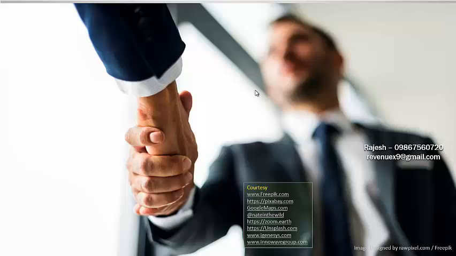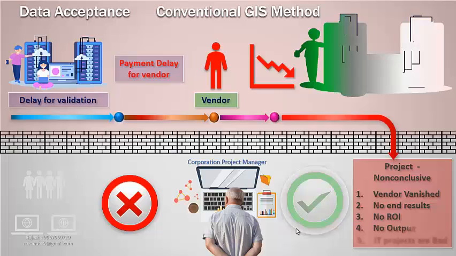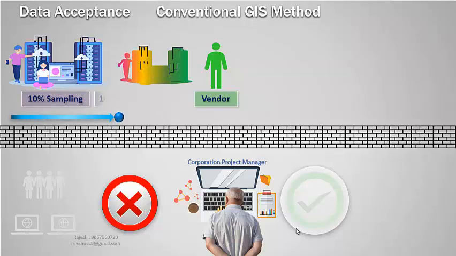Half processed data gets delivered to the corporation, which is again of no use. Project budget goes partially utilized. In the other option, the project manager ties up with the vendor and asks him to prepare a 10% sampling of the data. After feeling the administrative dependency, the vendor understands that the complete project data will not get checked and takes his liberty to wind up the project delivery by managing the data.